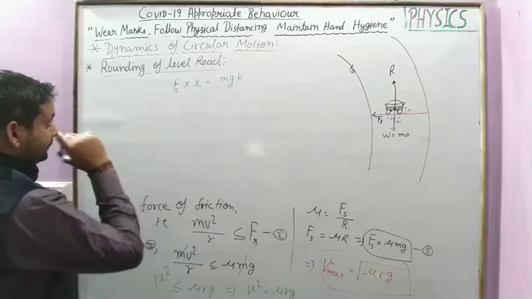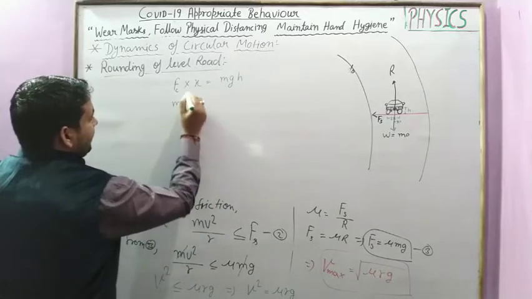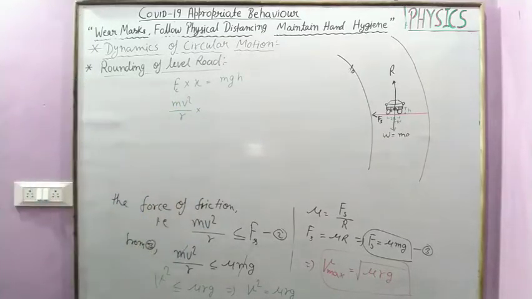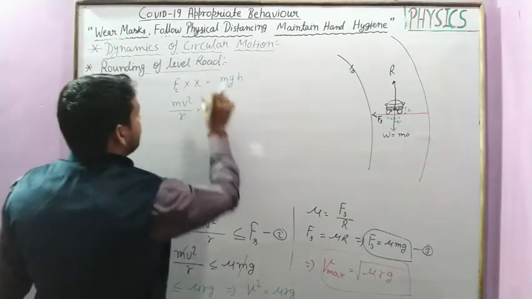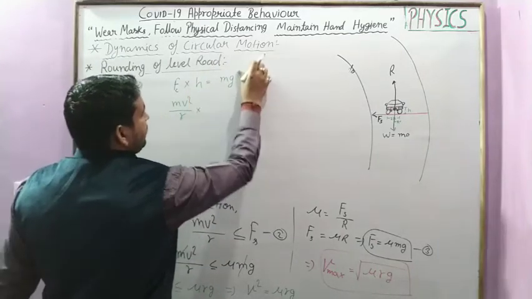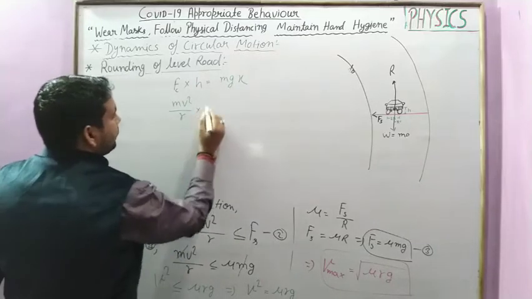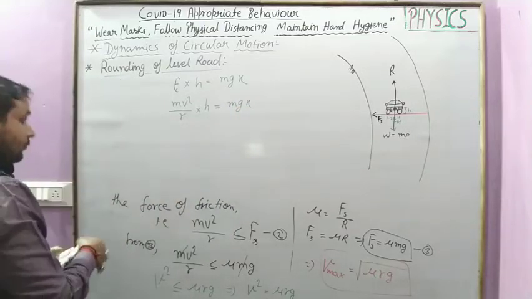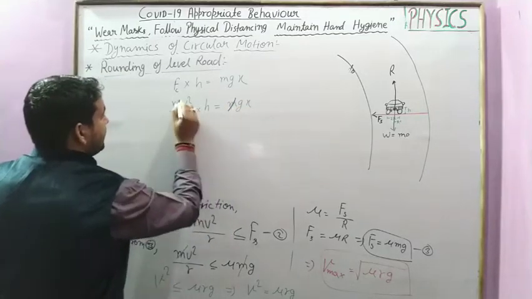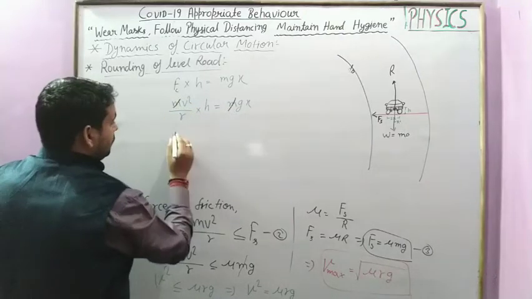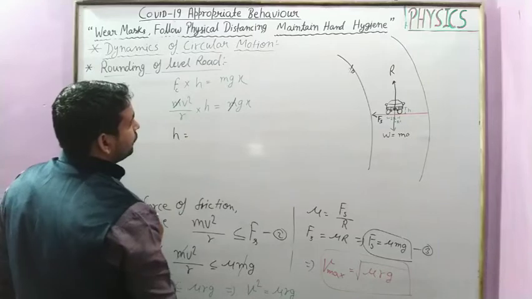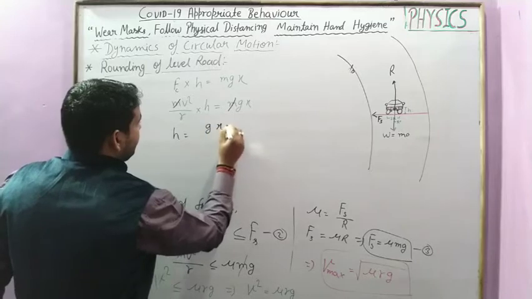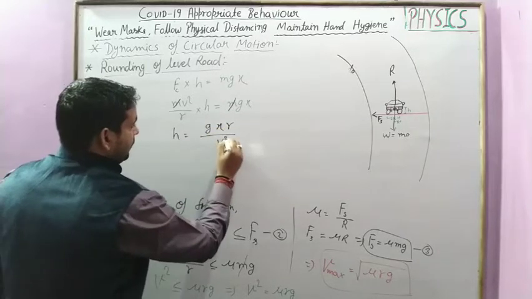Now from here, centripetal force mv square upon r into the distance x equals mgh, so h is equal to mgx upon... the m cancels, so the value of h is equal to gxr upon v square.